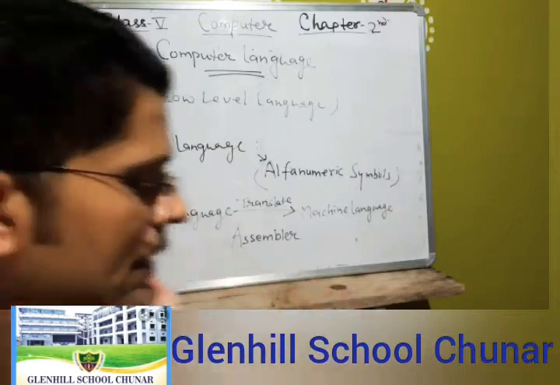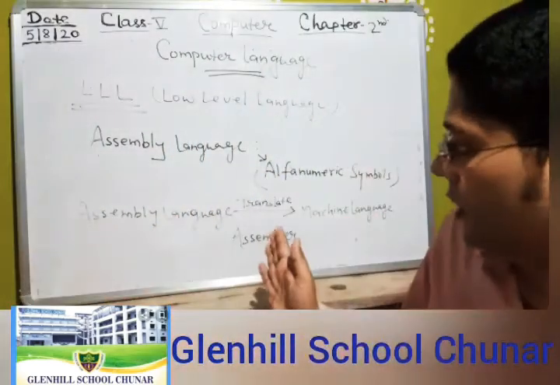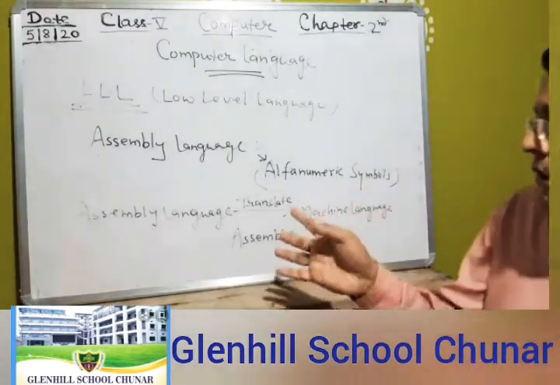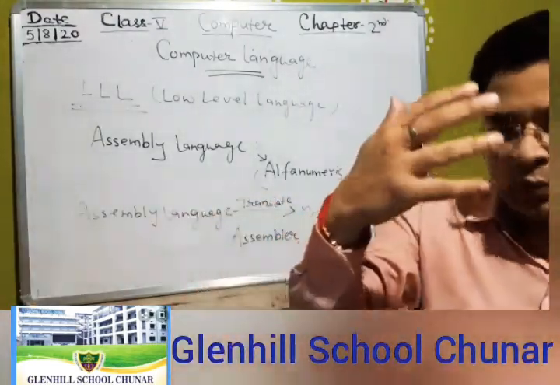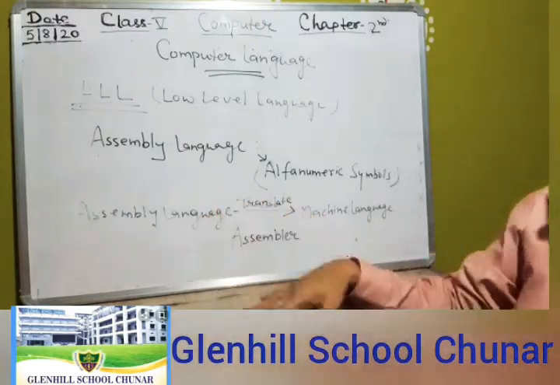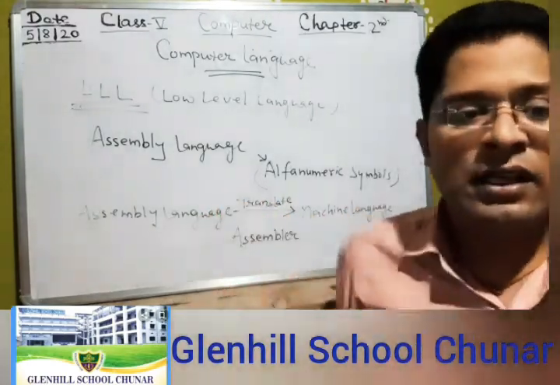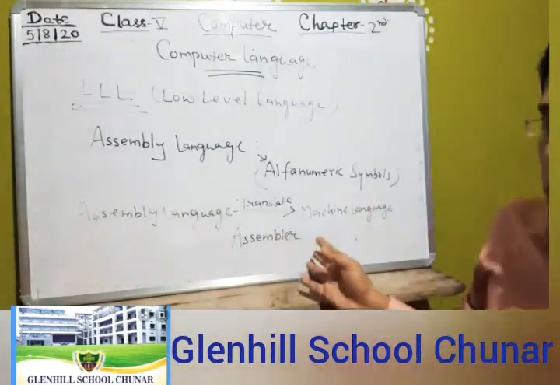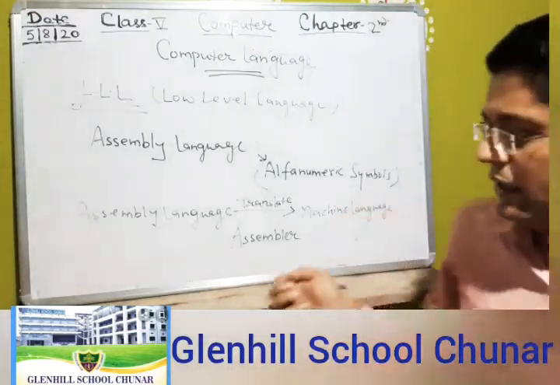So what is an assembler? An assembler is a translator that converts assembly language into machine language. Assembler is a language translator.